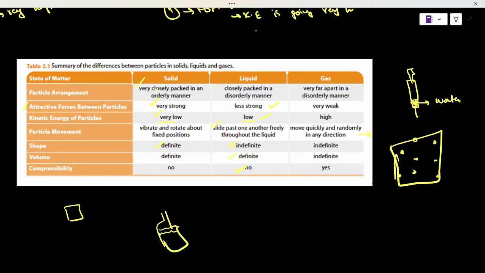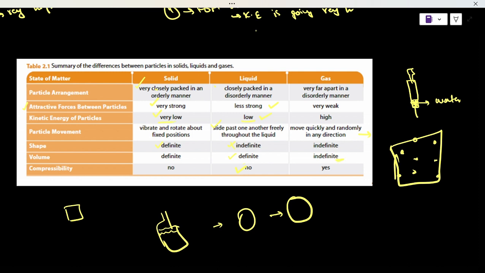Let's imagine you have a smaller balloon and a larger balloon. If I pour 1 liter of water into the small balloon and then into the larger balloon, the volume remains the same, that 1 liter.